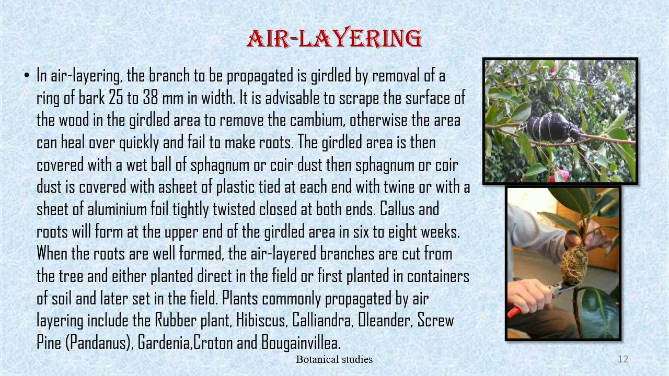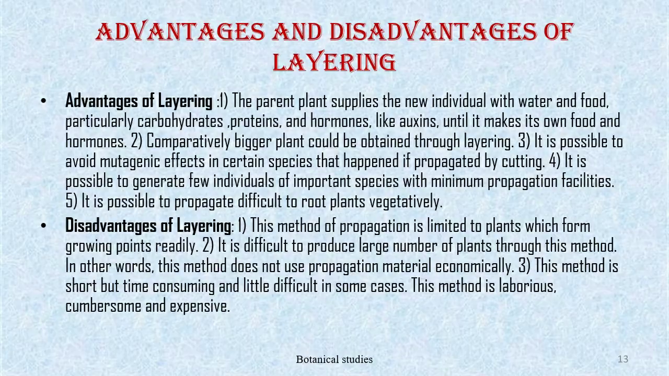When the roots are well formed, the air-layered branches are cut from the tree and either planted directly in the field or first planted in containers of soil and later set in the field. Plants commonly propagated by air layering include the rubber plant, hibiscus, calliandra, oleander, screw pine that is pandanus, gardenia, croton, and bougainvillea. Advantages and disadvantages of layering.